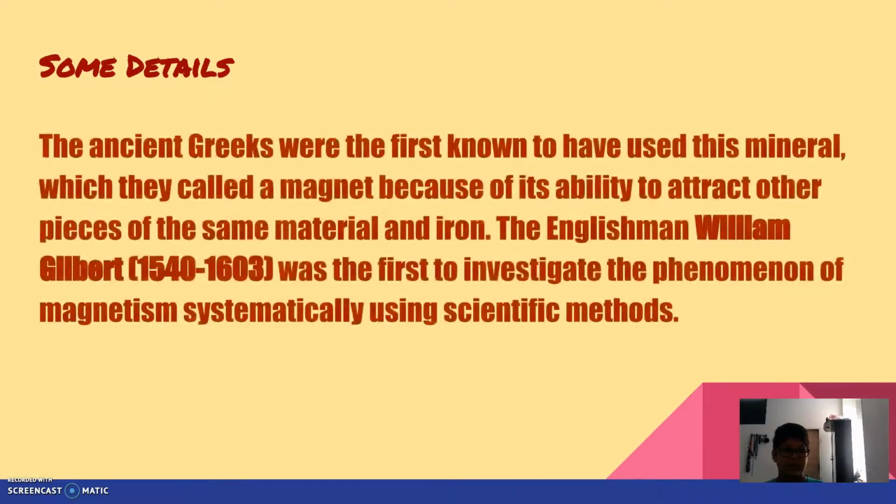So next, there are some details. The ancient Greeks were the first to have used this material. They called it a magnet because of its ability to attract other pieces of the same material, of iron. The Englishman William Gilbert, 1540 to 1603, was the first to investigate the phenomena of magnetism systematically using scientific methods.